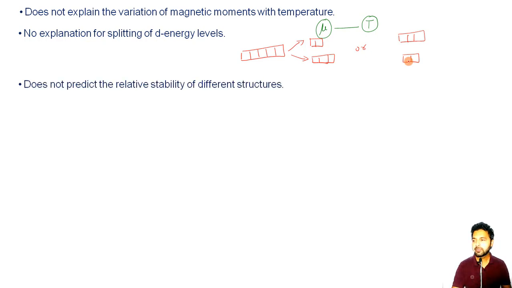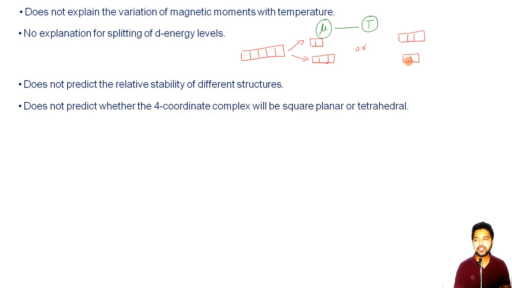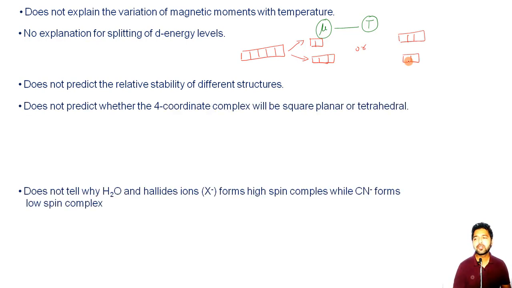And after that, it does not predict the relative stability of different structures, and moreover, if we have a 4-coordinate complex, it does not predict whether it will have a square planar or a tetrahedral geometry. Let us say we have some complex in which a transition metal is present with 4 ligands like this.